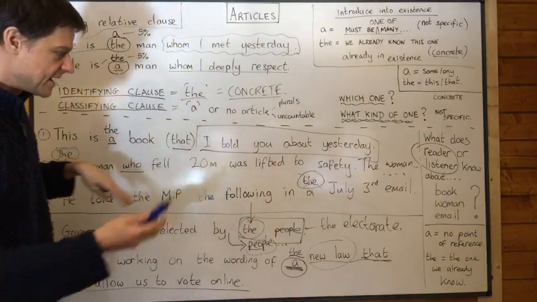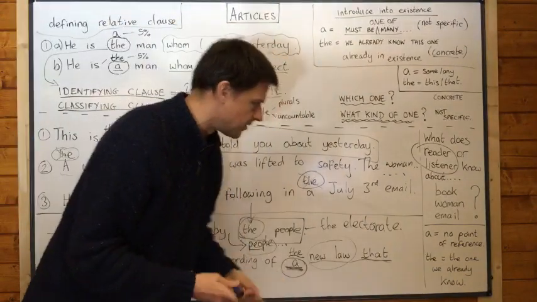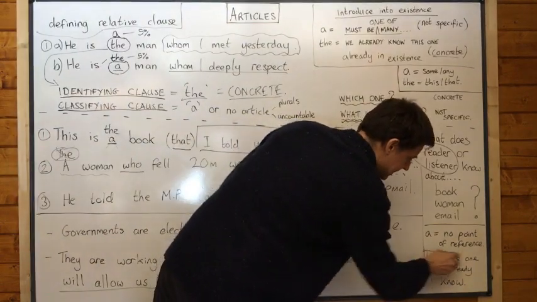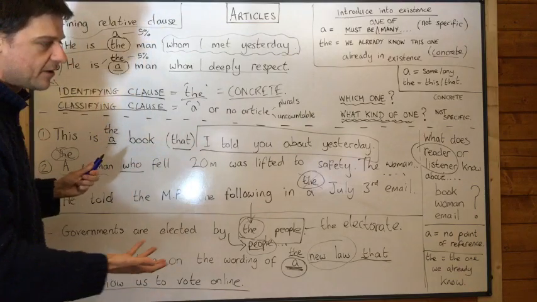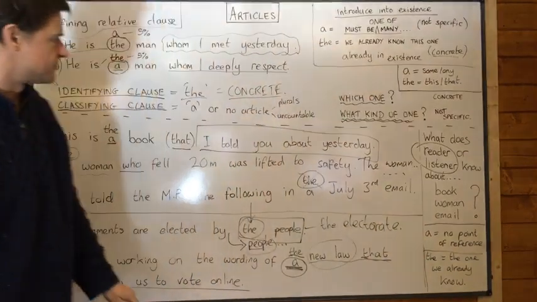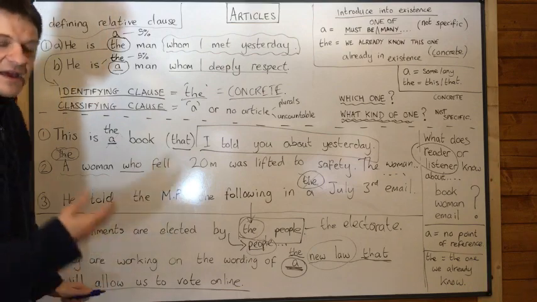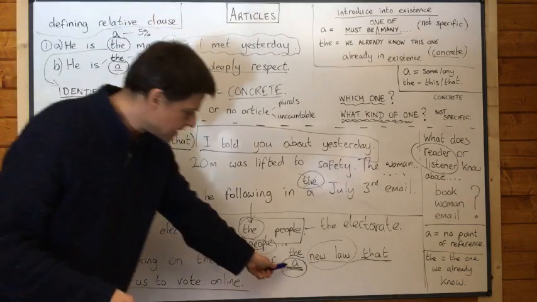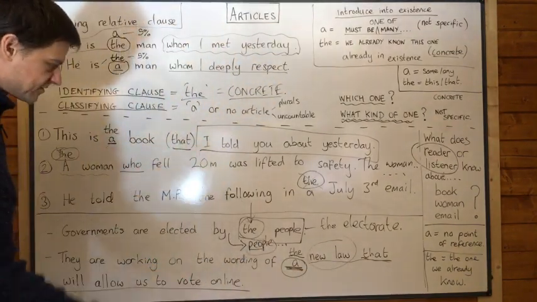You think that the listener has no point of reference concerning this new law. If you say the, it sounds like one that they already know about. That's the thing, and quite often that's not the case, in which case you have to introduce the noun with a, with an indefinite article, because there's no point of reference. And I like that particular phrase for a. You use a when there is no point of reference, when there isn't one that you already know. So we don't have a point of reference here. We don't know which new law they're talking about that will allow us to vote online.